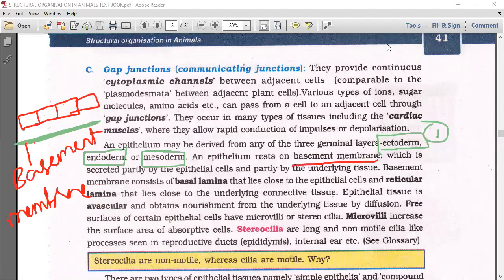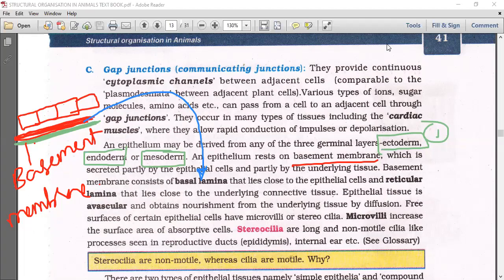Epithelium rests on the basement membrane, which is secreted partly by epithelial cells and partly by the underlying tissue. In the basement membrane, basically, there are two portions you can see. One is called the basal lamina, and the other is called the reticular lamina.